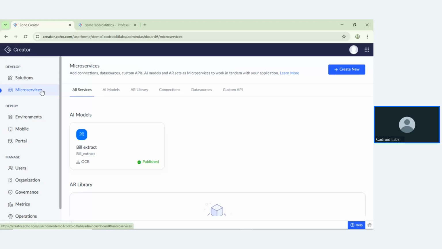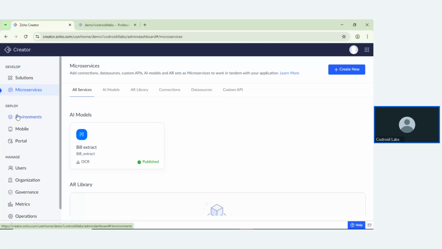They have AI models, such as an OCR model. OCR is optical character recognition, which helps you extract PDF data inside Zoho Creator. It is a very powerful tool which can do anything for you. They have lots of components: API connection, data source, custom API. You can build anything here.